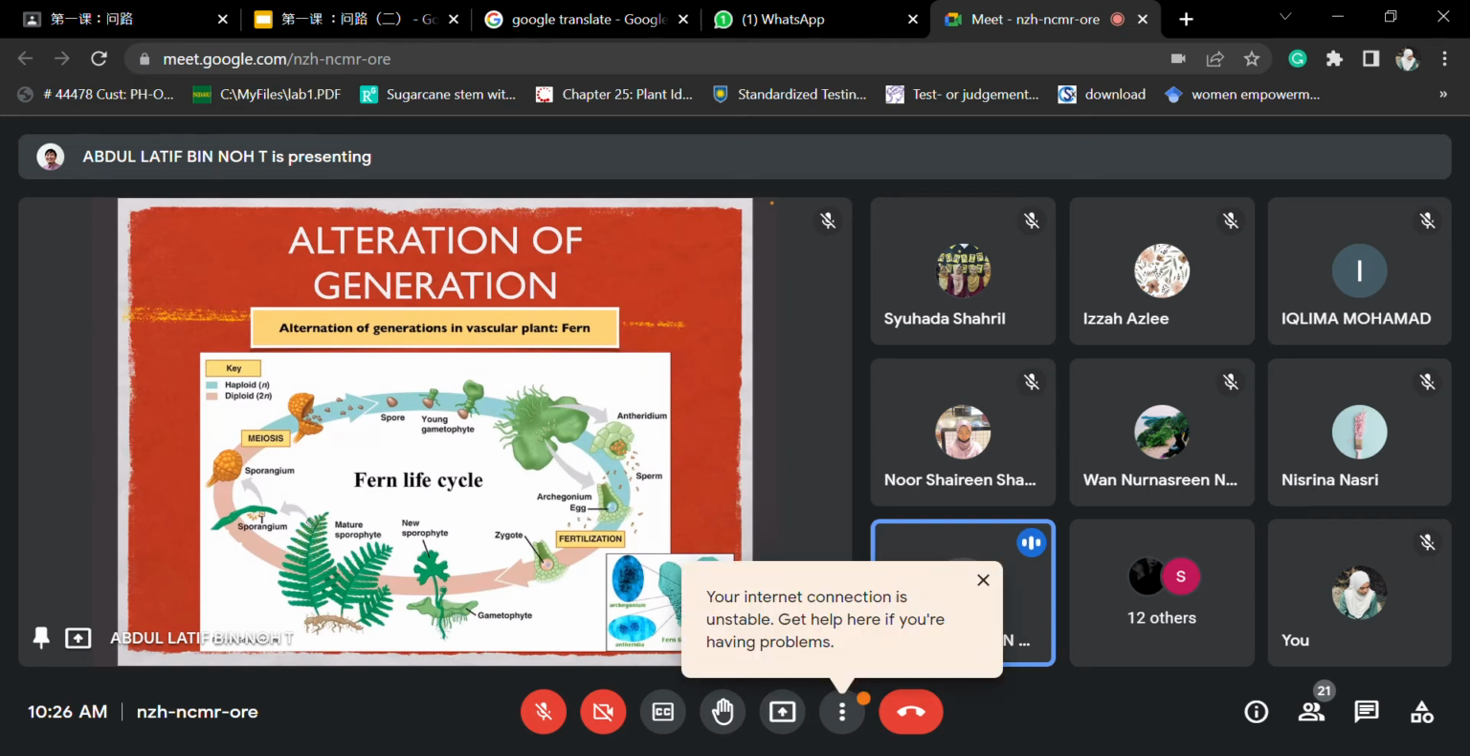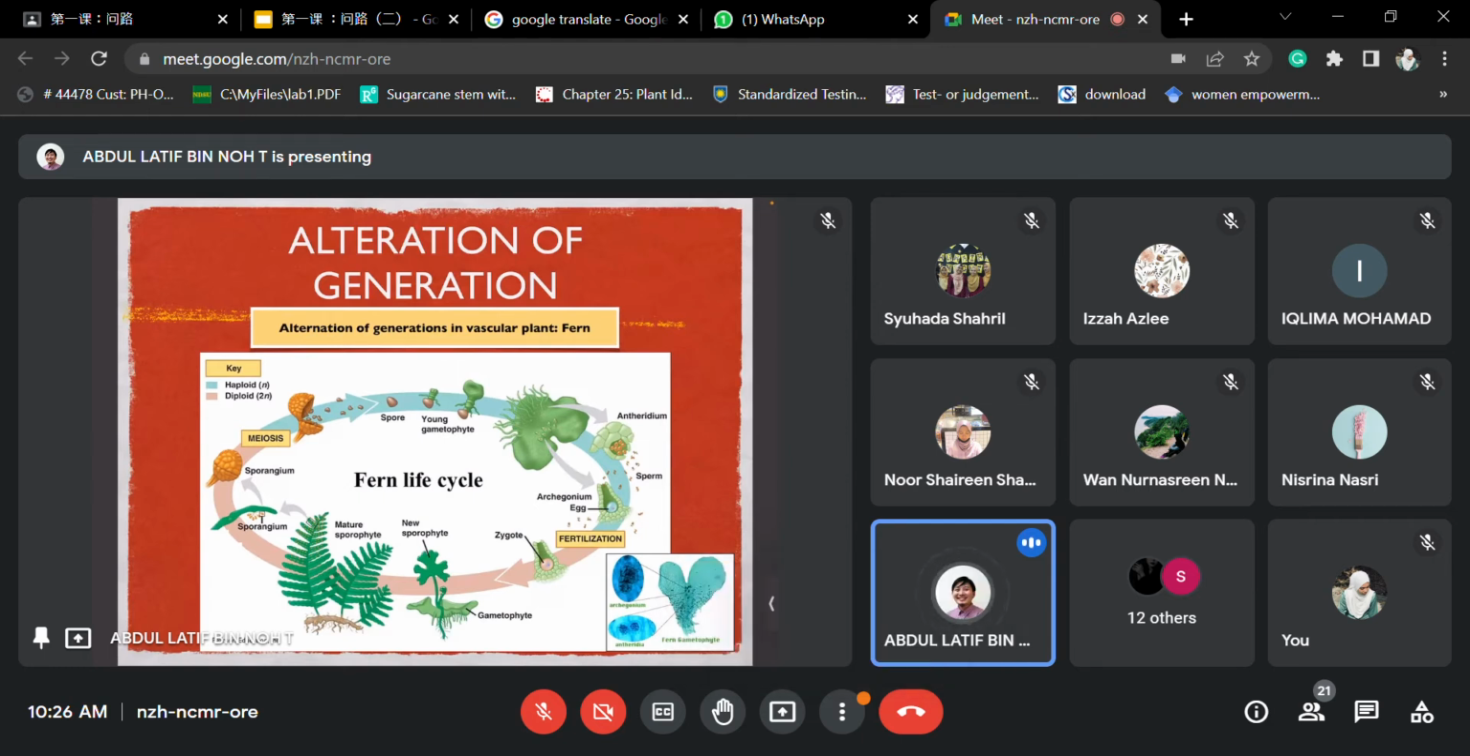They will remain the haploid structure, the gametophyte structure, but they just develop above the gametophyte structures, right? They will produce the new sporophyte structures, new diploid structure when they undergo the mitosis process, right? Then they later will form the mature sporophyte, the mature fern that we can see now.